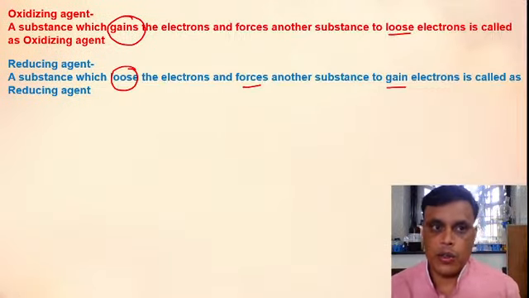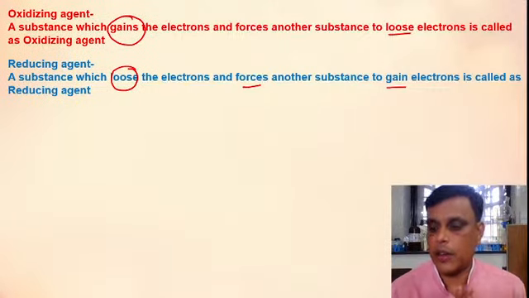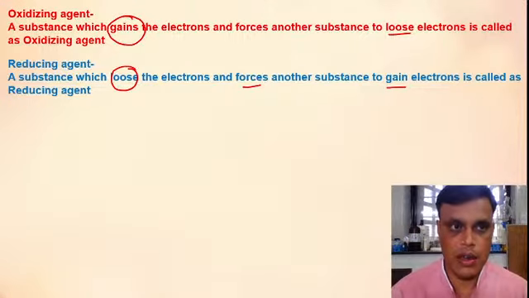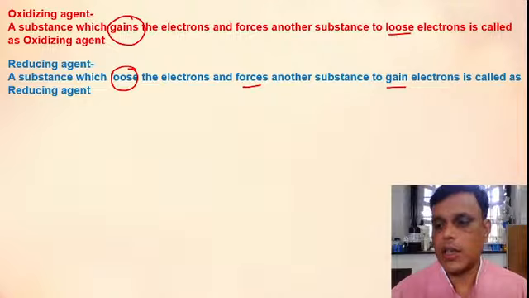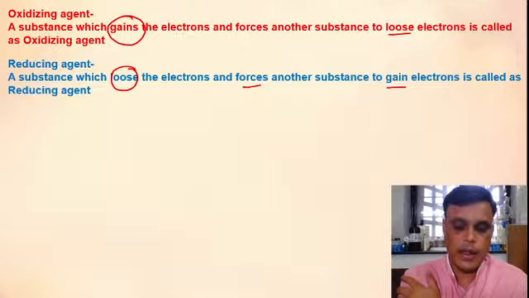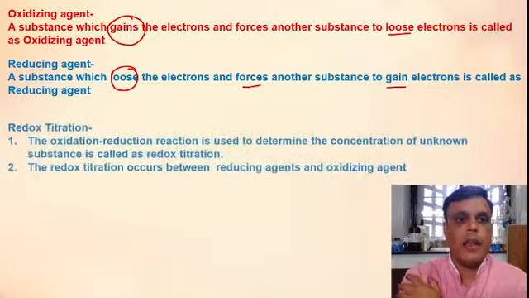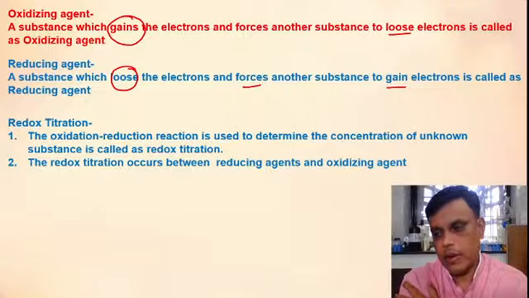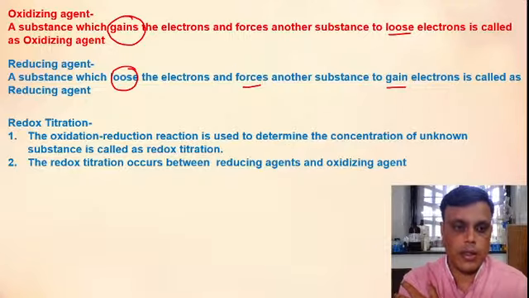Okay? Understood oxidizing agent and reducing agent? If you have pen notebook, you can write down this definition of oxidation, reduction, oxidizing agent, reducing agent. Okay. Then we will see the redox titration. What is redox titration? Write down this definition of redox titration.